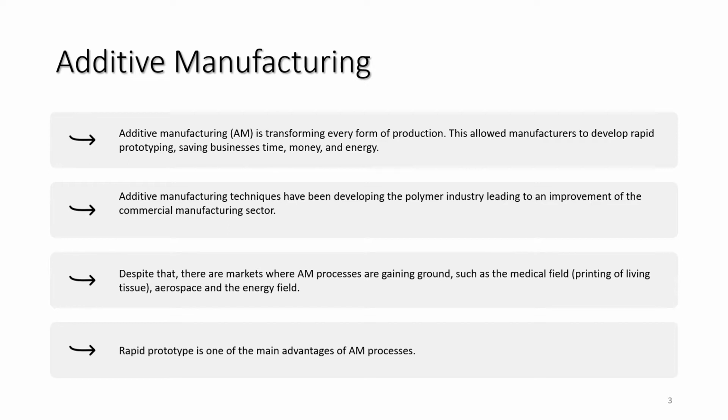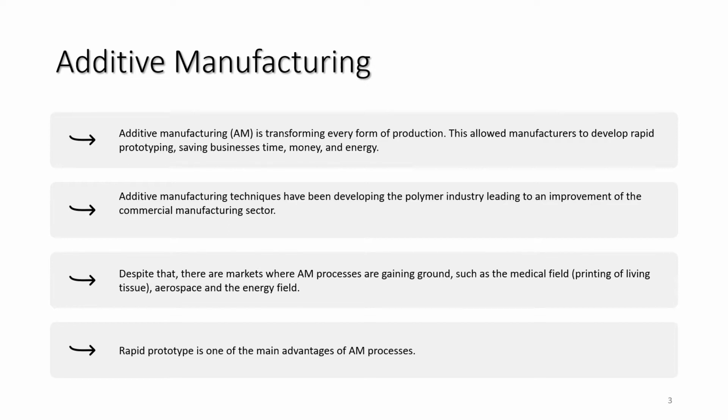With this process, it is possible to create three-dimensional objects directly from CAD models. Industrial or business machines, consumer products and the automotive industry, especially motor vehicles, are the major fields where AM is used. Despite that, there are markets where AM processes are gaining ground, such as the medical field, printing of living tissues, aerospace and the energy field.